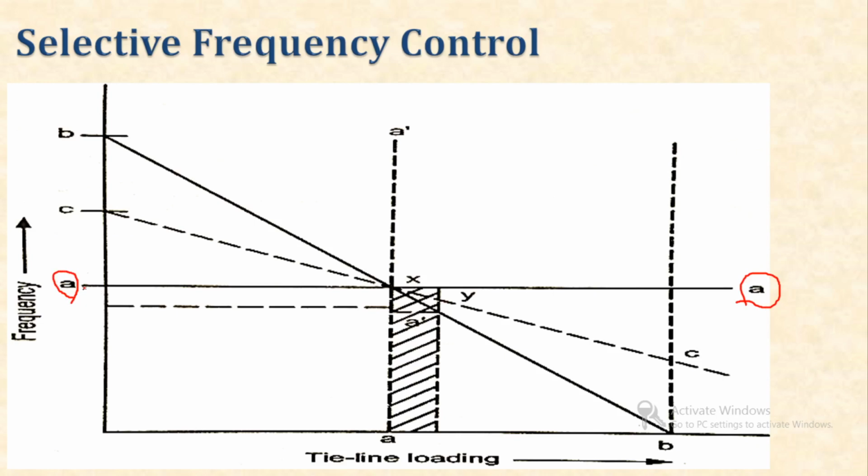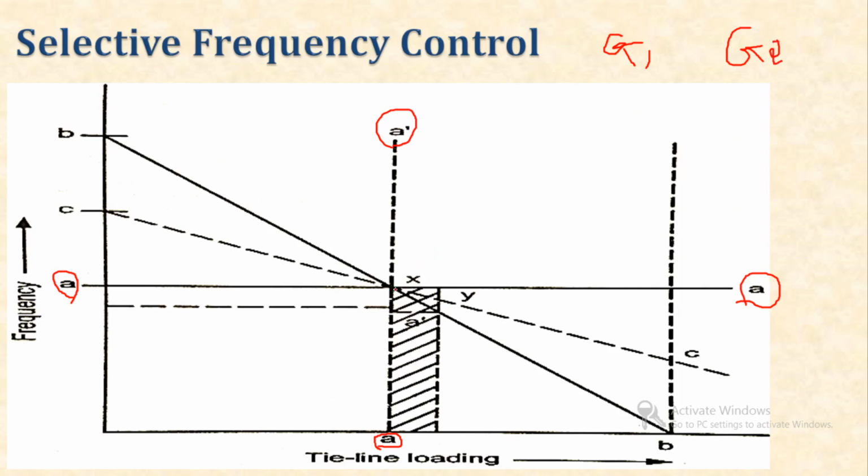This is the line of constant frequency, and this line AA dash represents the constant tie line loading. So let's consider two generators, generator 1 and generator 2.